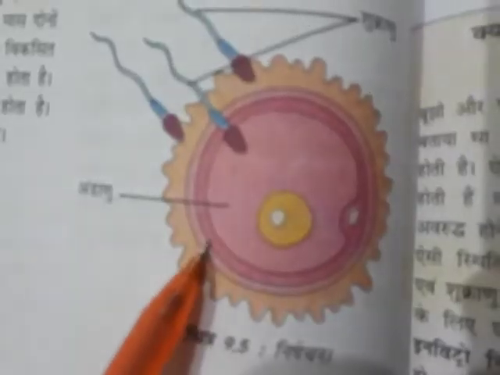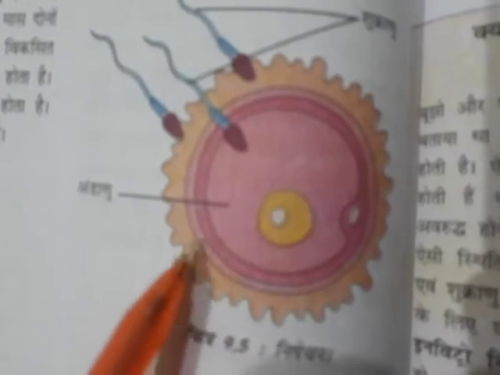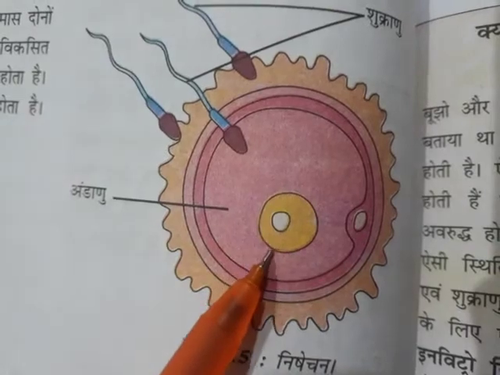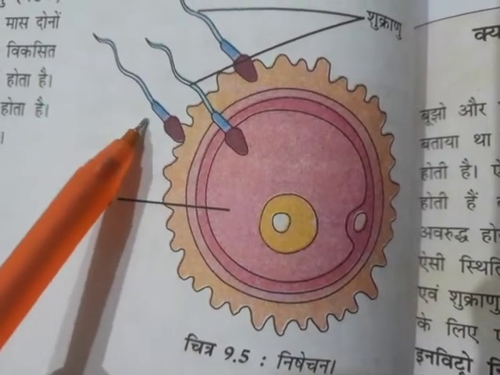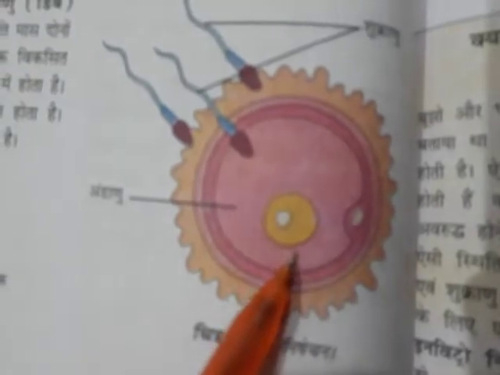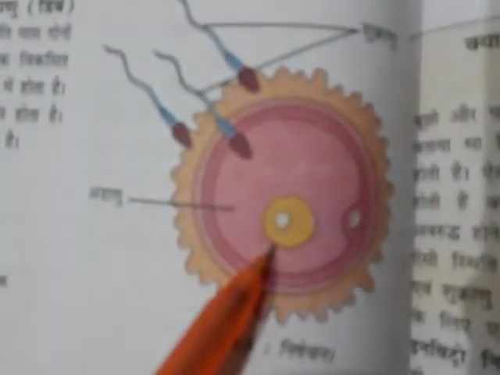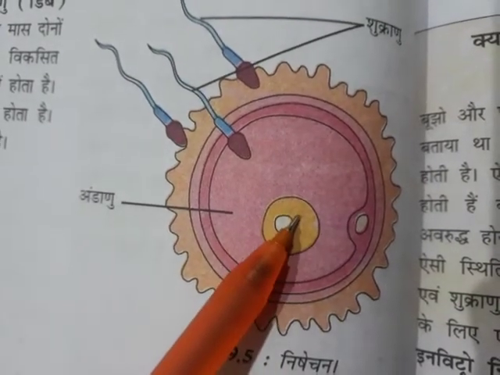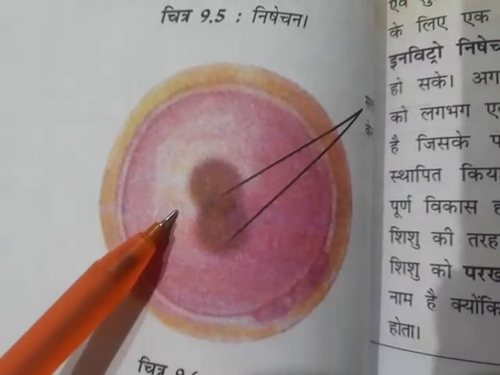Such fusion of the egg and a sperm is called fertilization. In this diagram, the sperm go toward the nucleus of the ovum. They fuse with each other and form a single nucleus.